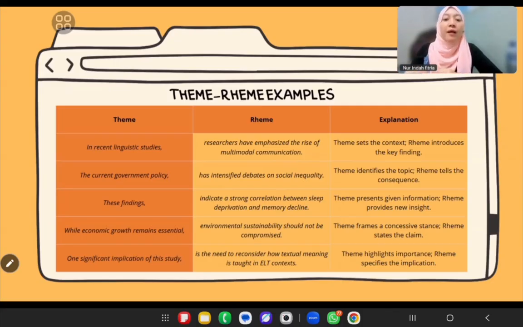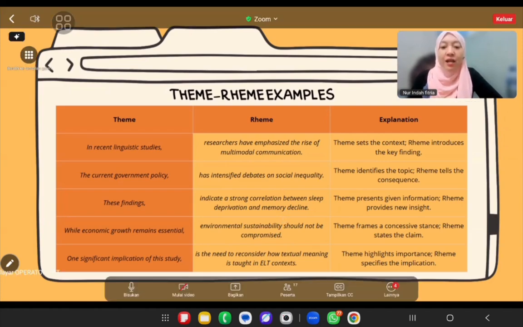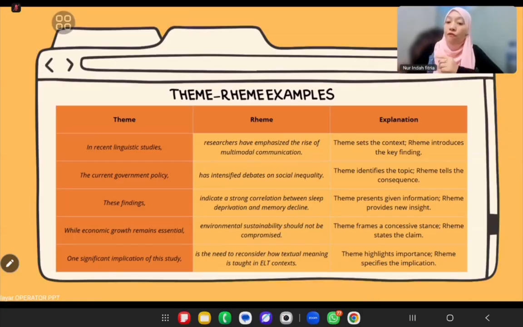And then the rheme. Let's take a look at the rheme: "researchers have emphasized the rise of multimodal communication." So the new information, the key point, is placed in the rheme. It's like the theme opening the door. Kayak theme itu bukain pintunya, and rheme brings the message. Jadi rheme itu bawa pesannya, seperti itu. And the second example,